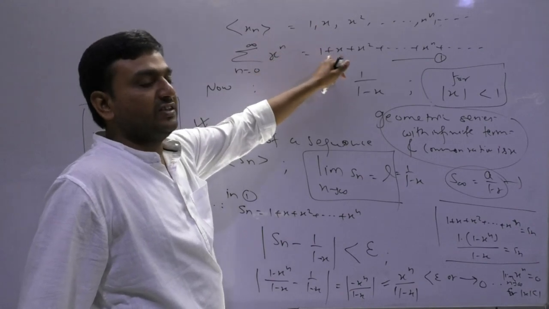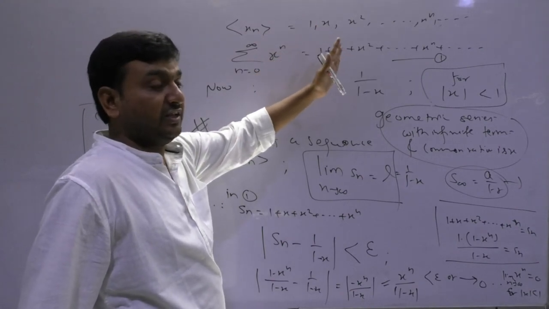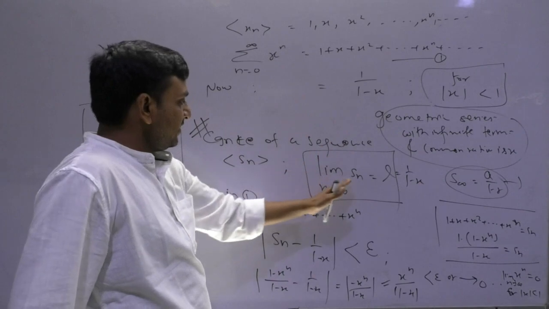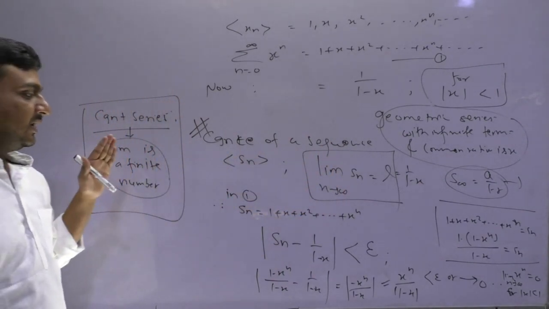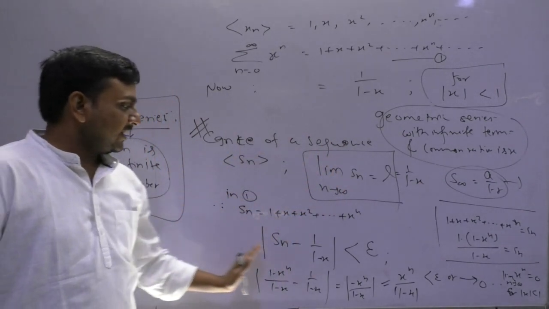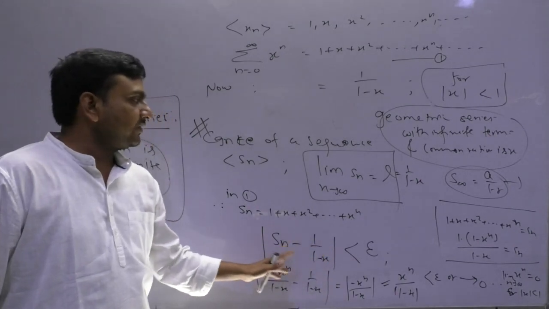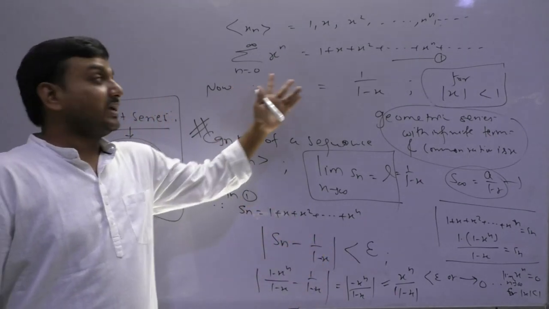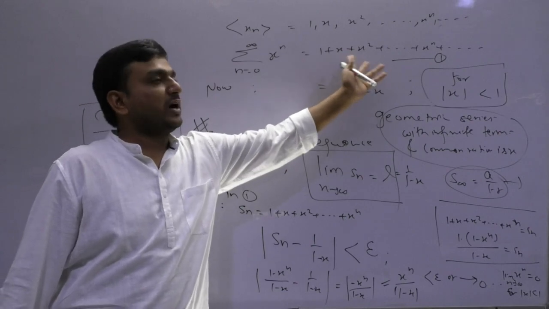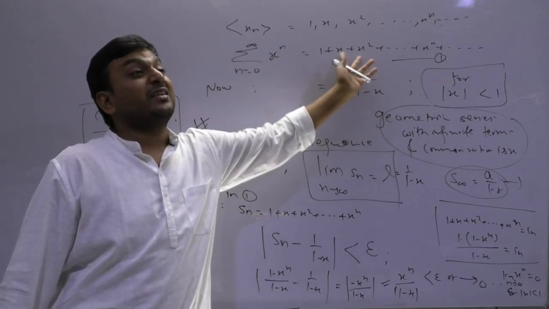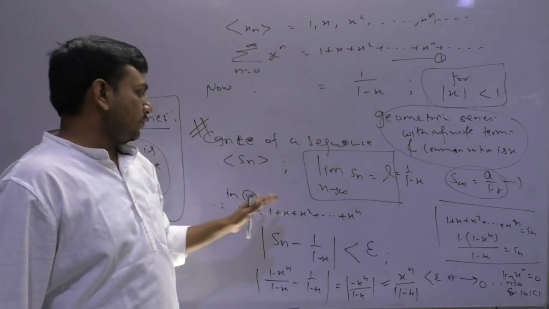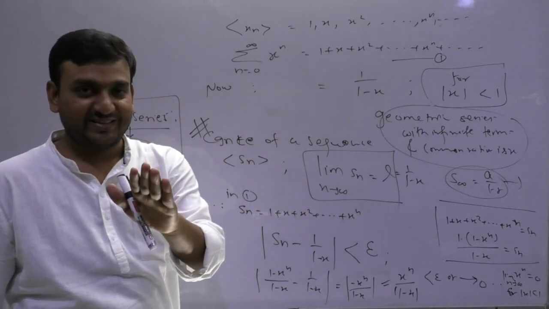Sequence से series, series से sequence of partial sums, partial sums से convergence का मतलब, and convergence का मतलब is getting the limit of this or not. So what do you mean? This summation, the RHS of this summation you get, that is the limit value for this sequence of partial sums.